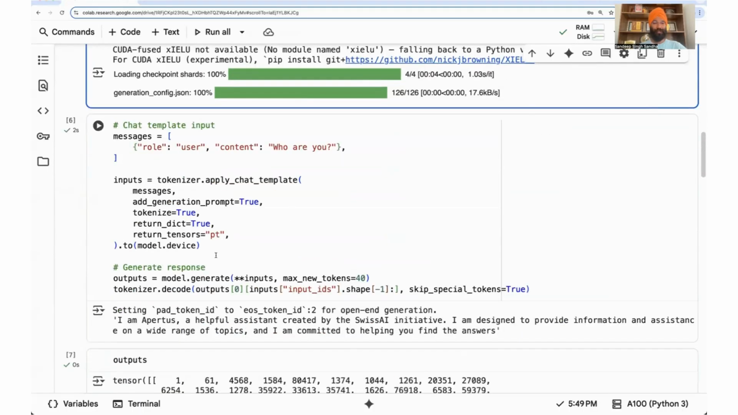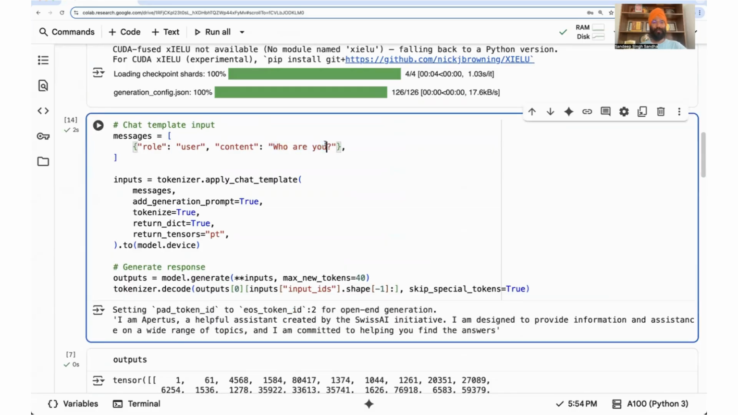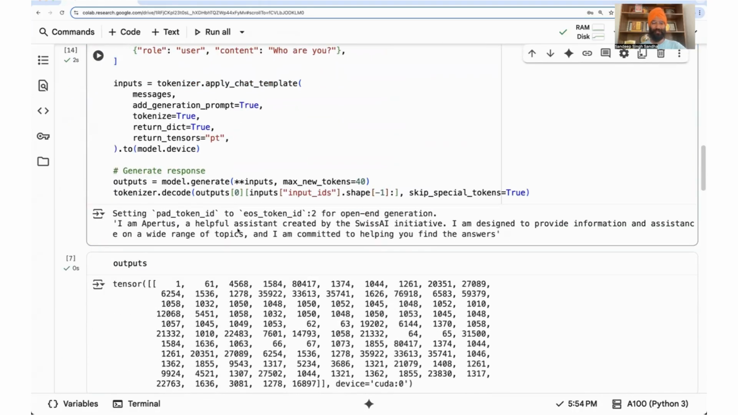Okay. Finally, we can run the first chat message. I'm asking it, who are you? In this one, we are specifying the roles like user and content. These are the specific chat templates. Follow my channel, and I have different videos to explain chat templates. It is telling us that I am Apertus, a helpful AI assistant created by Swiss AI Initiative, and so on. So it's answered pretty well.